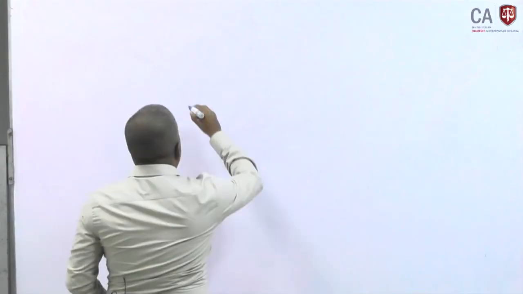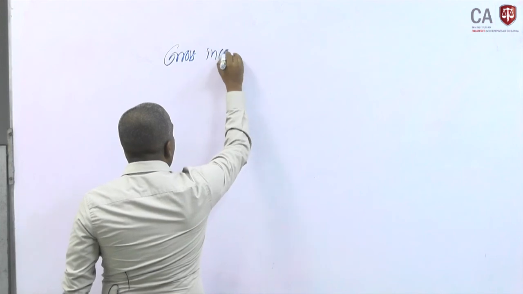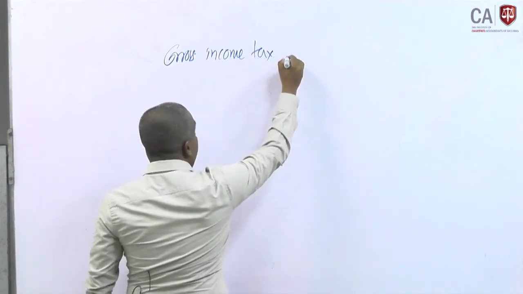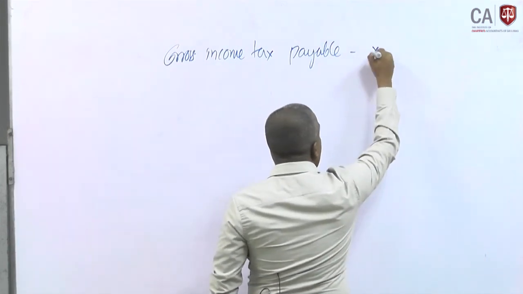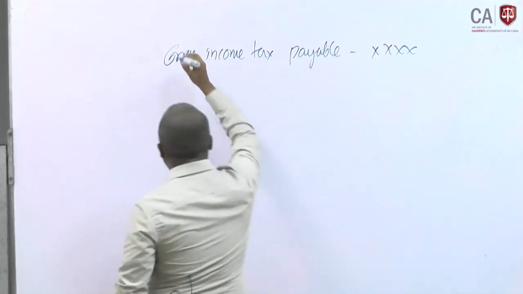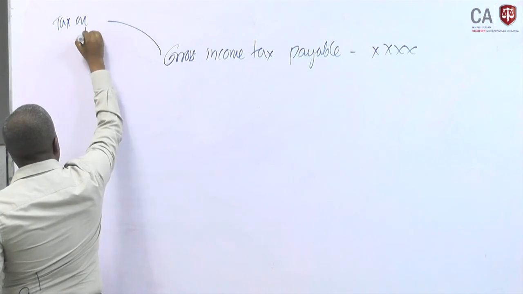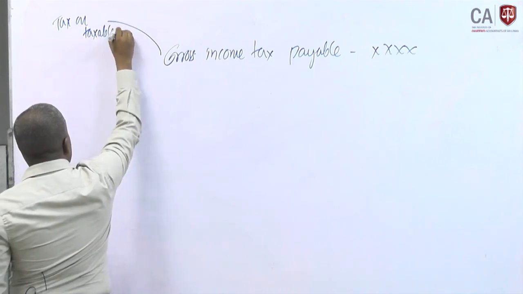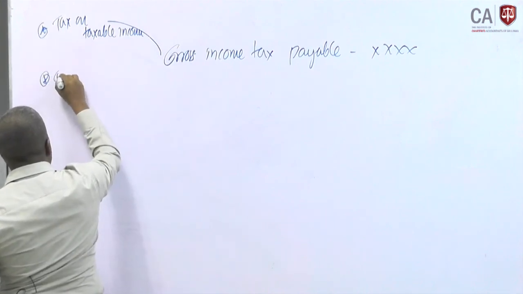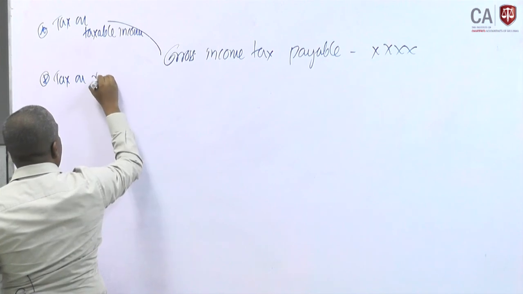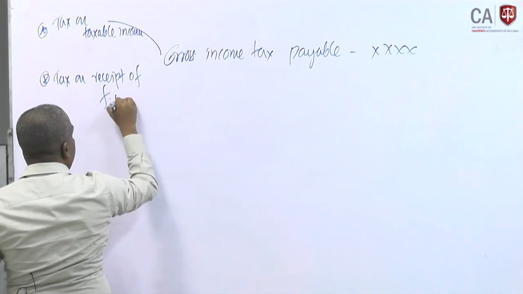Here, the gross income tax payable we can identify. This would consist of tax on taxable income, or tax on receipt of final withholding payment.